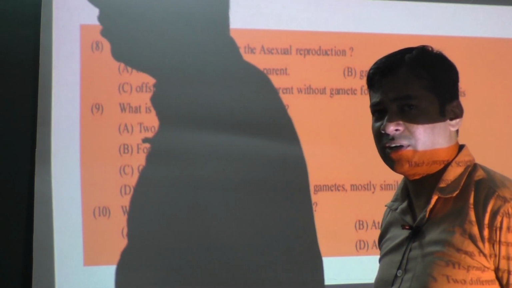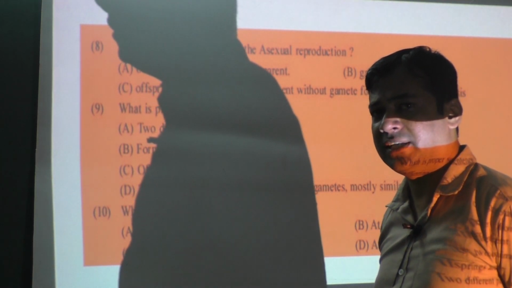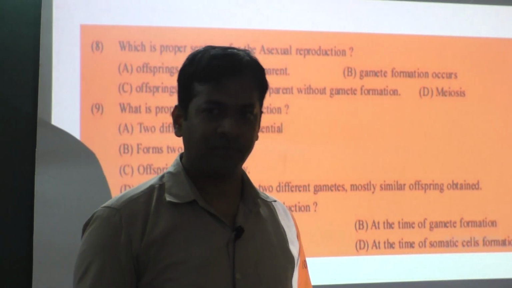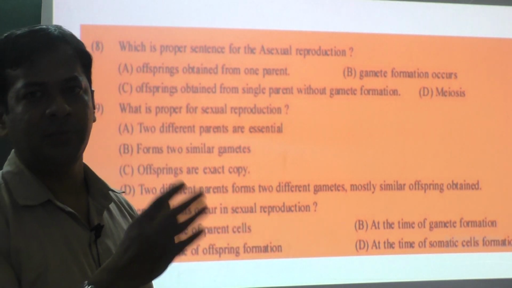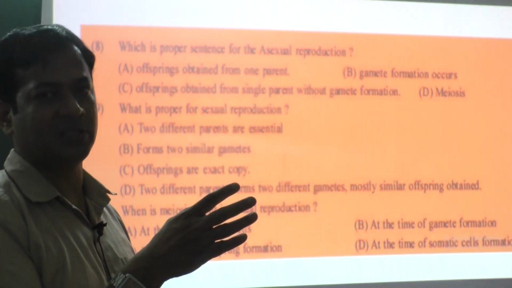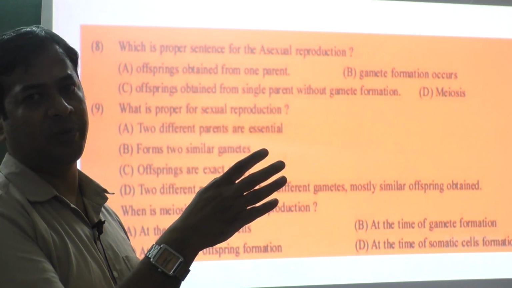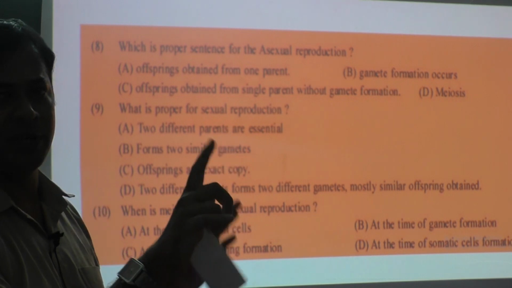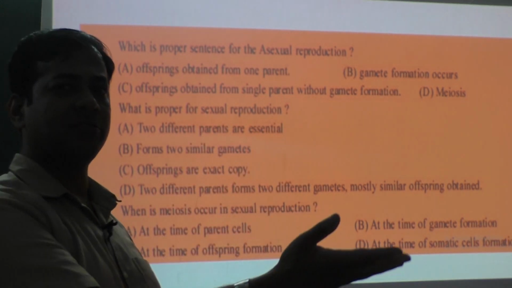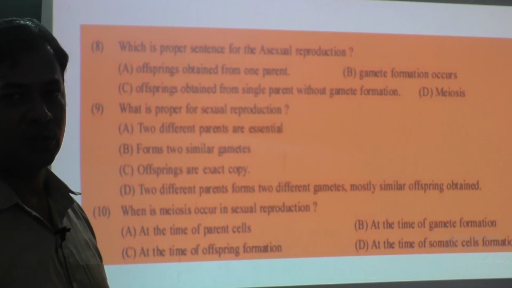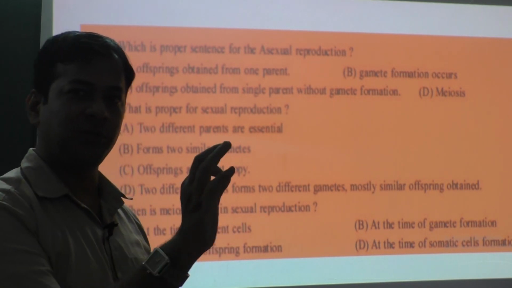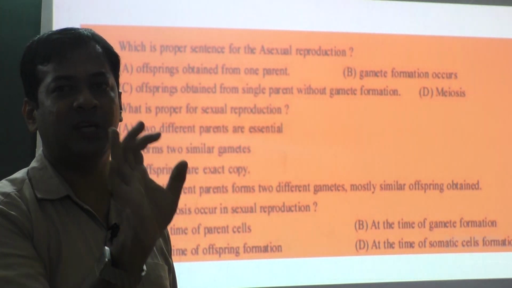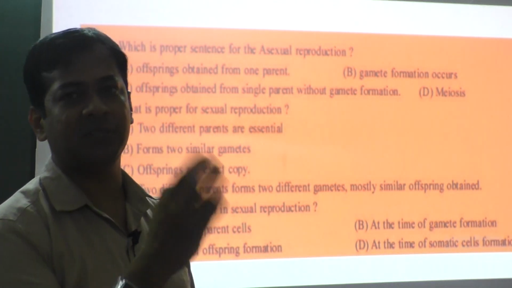In case of sexual reproduction, what happens? It is meiosis, isn't it? Because it is both mitosis and meiosis. First mitosis, then meiosis happens in case of sperm production. In the third chapter, human reproduction, when you learn spermatogenesis, first the cells will have 46 chromosomes, then the sperm cells will have 23 chromosomes. So mitosis means the number of chromosomes remains the same, 46 remains 46 only. That is, 2n remains 2n. But meiosis means it becomes half.